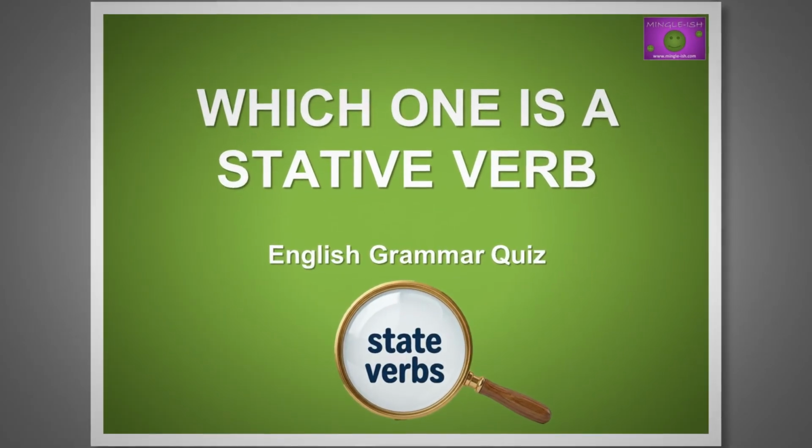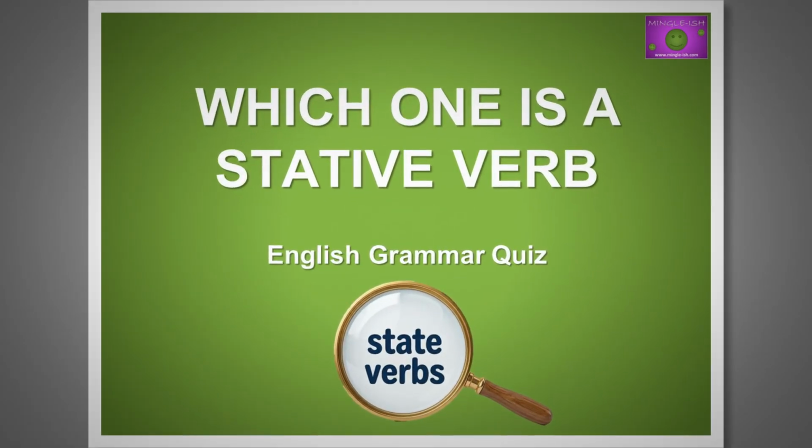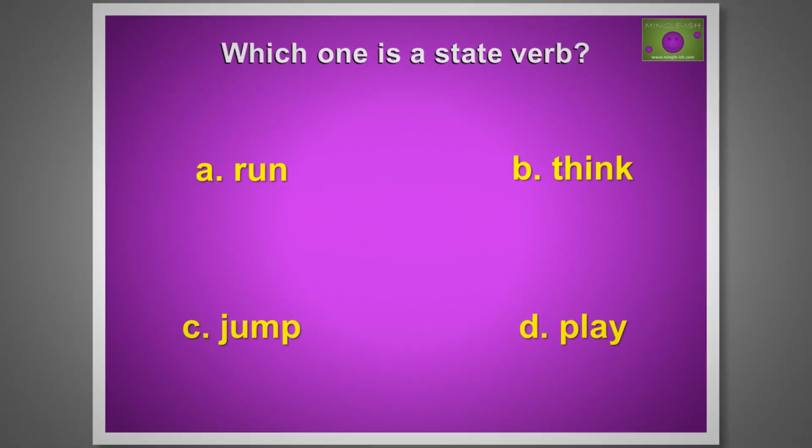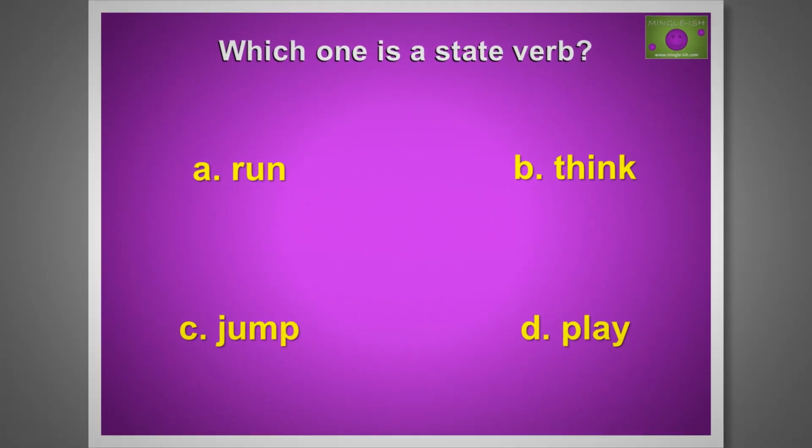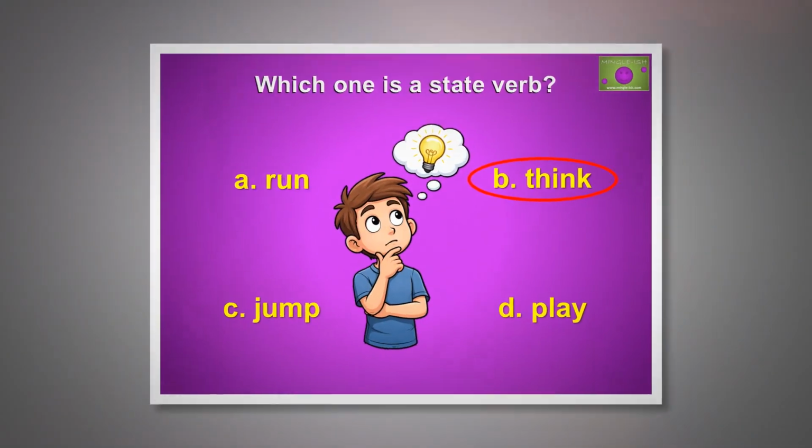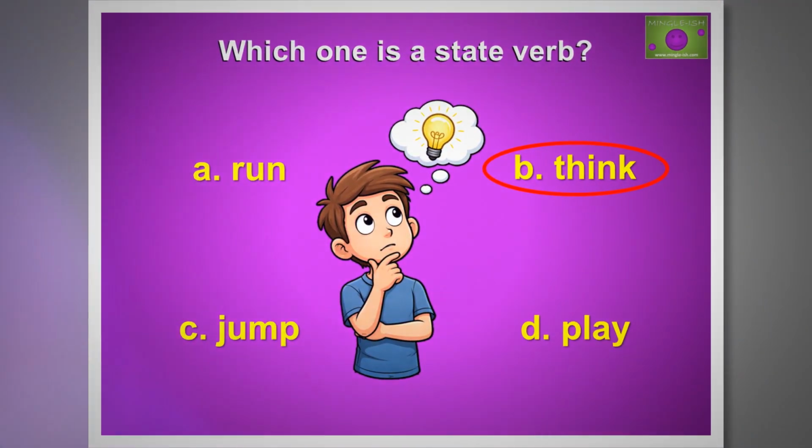Which one is a stative verb? English grammar quiz. Choose the stative verb. I'll give you 5 seconds to answer. Let's go. Is it A, run, B, think, C, jump, or D, play? The correct answer is B, think.